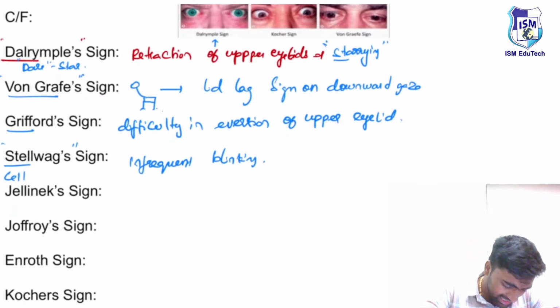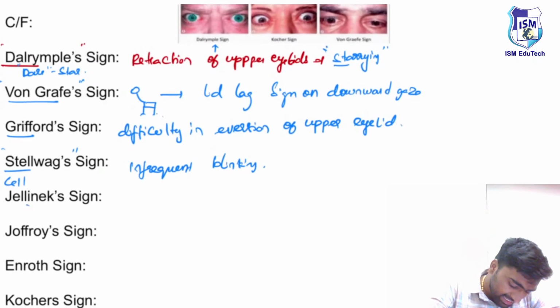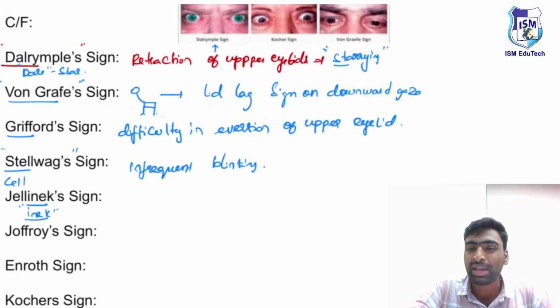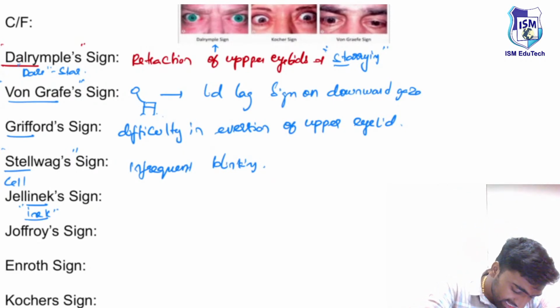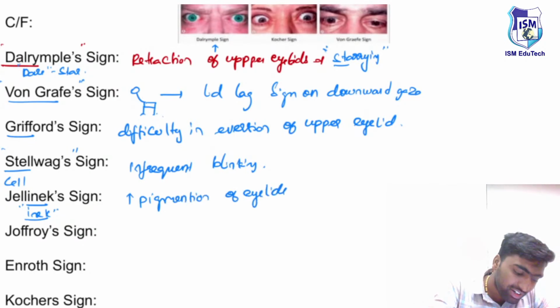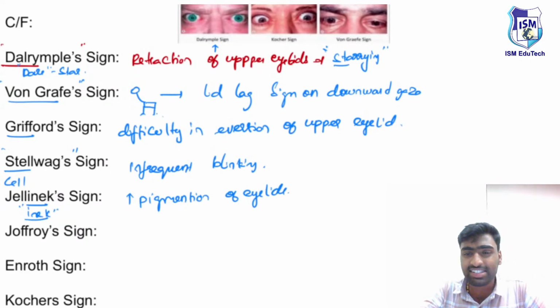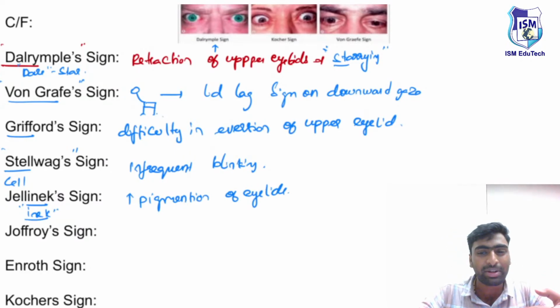Next, there are a few signs you need to remember. Remember INK, I-N-E-K, read it as ink. Ink means pigment. So if there is increased pigmentation of the eyelids, it is known as Jellinek sign. It is actually known as Jellinek sign, but you can remember it as ink.